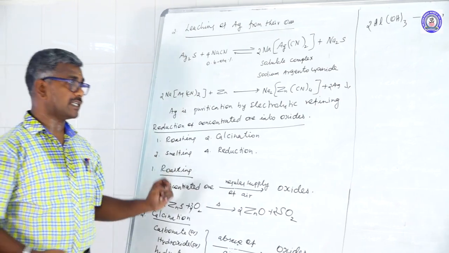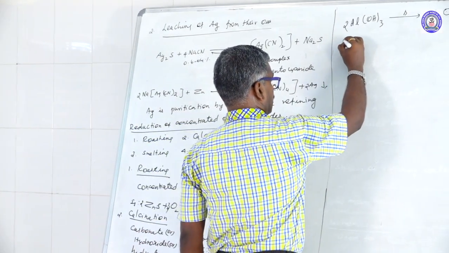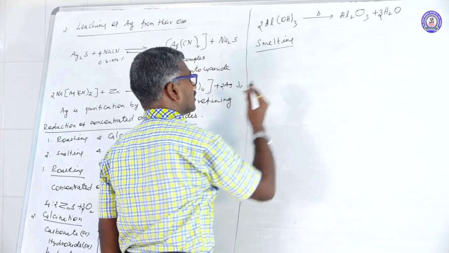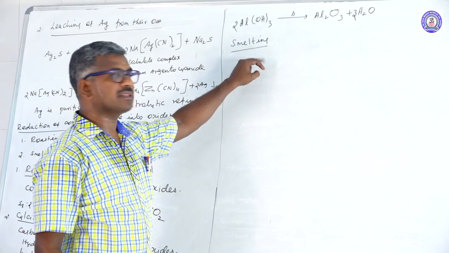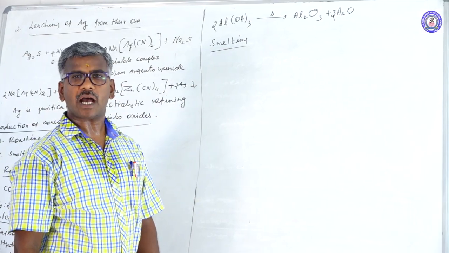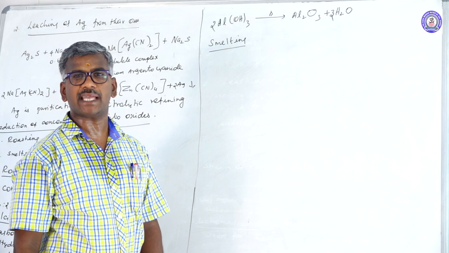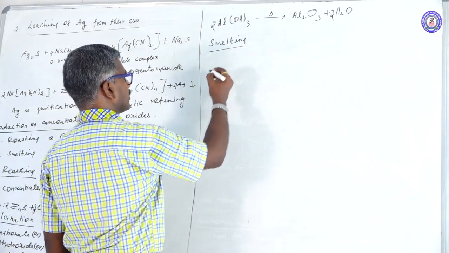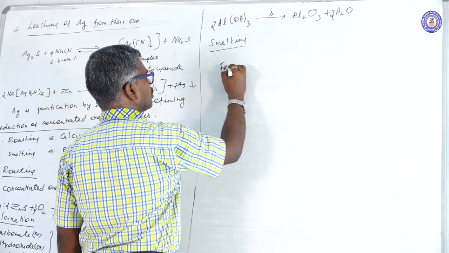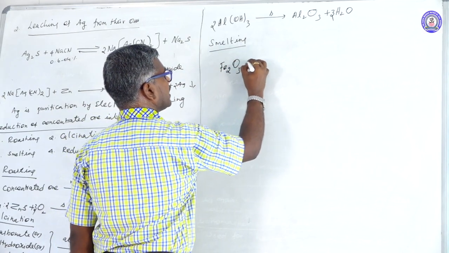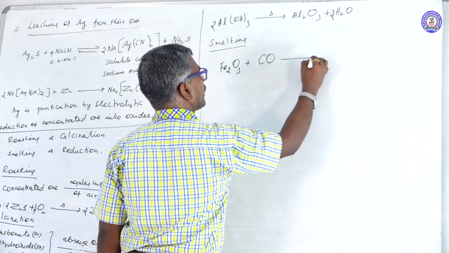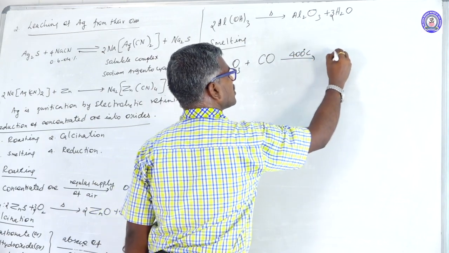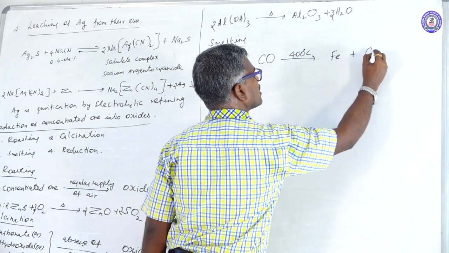Another method is smelting. What is the process for this one? Reduction of a metallic oxide using a suitable reducing agent on heating to form crude metal or molten metal. Fe2O3 treated with carbon monoxide, maintaining the temperature at 400 degrees Celsius, forms Fe plus CO2.